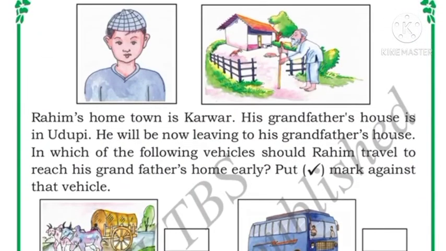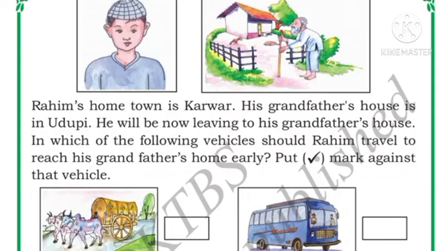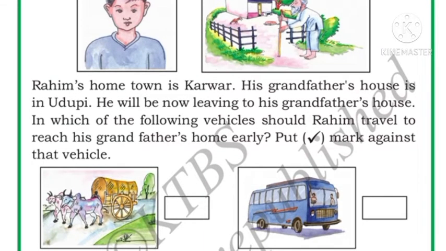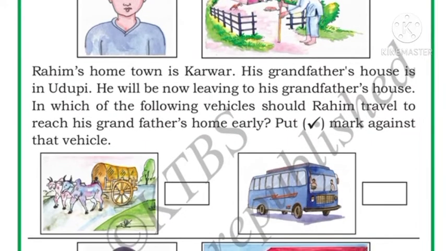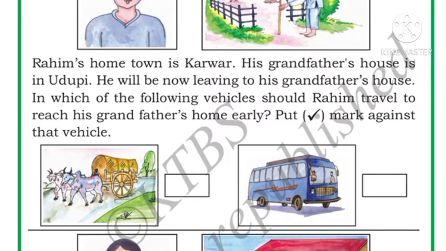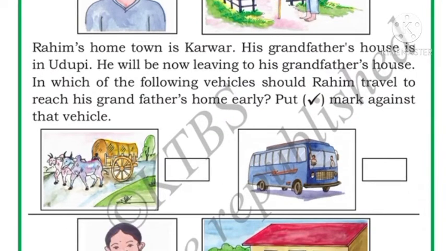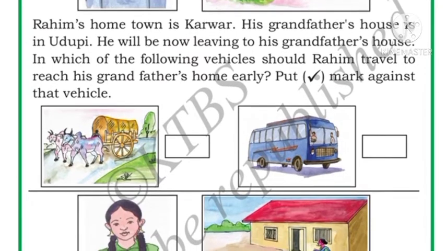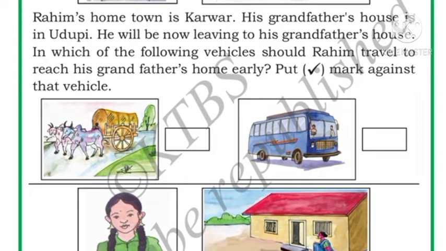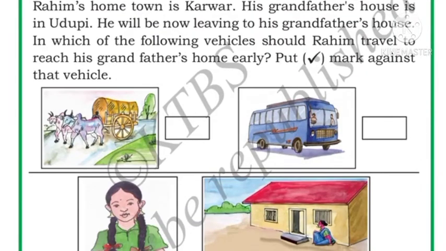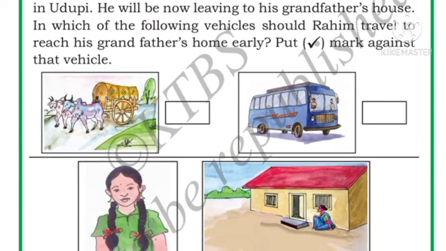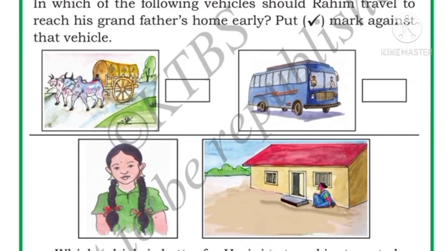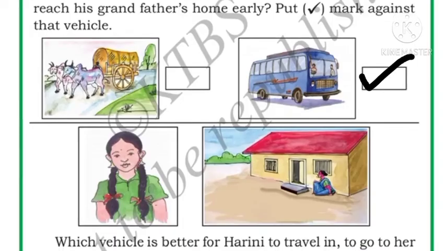Next, see here. This is Rahim's home. Rahim's hometown is Karwar. His grandfather's house is in Udupi. Now, he will be leaving for his grandfather's house. In which of the following vehicles should Rahim travel to reach his grandfather's home early? Put a right mark against the vehicle. Children, Rahim wants to go to his grandfather's home and he wants to go fast, early. So which vehicle is suitable for Rahim to go early? If he goes in the bullock cart, it will be late because the bullock cart moves slow. If he goes by bus, it will be early. So we will put a right mark for the bus.